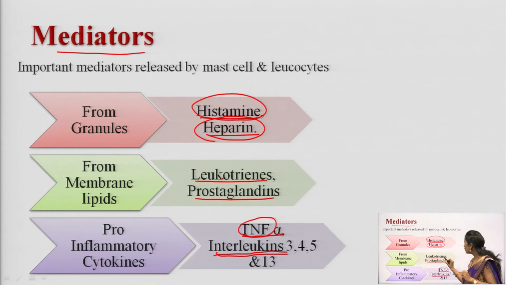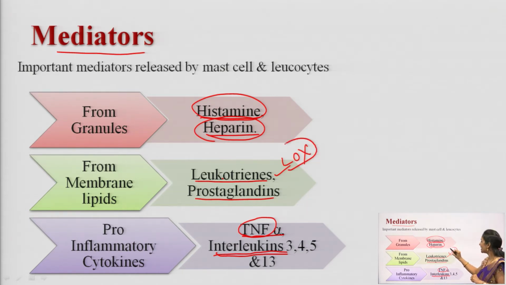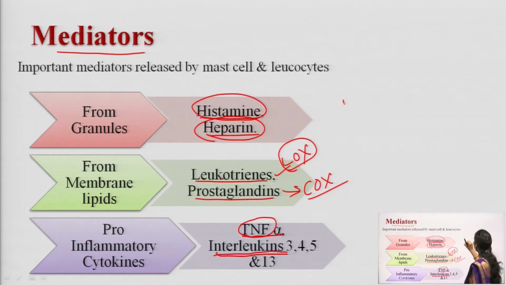And the next one, leukotrienes. So, what about leukotrienes? Leukotrienes are synthesized from the LOX pathway. What is the full name of LOX? Lipooxygenase pathway. And what about prostaglandin? Prostaglandin is synthesized from the COX pathway. What is the full name of COX? Cyclooxygenase pathway. So, if I am talking about arachidonic acid,